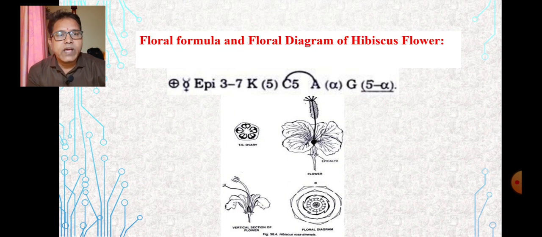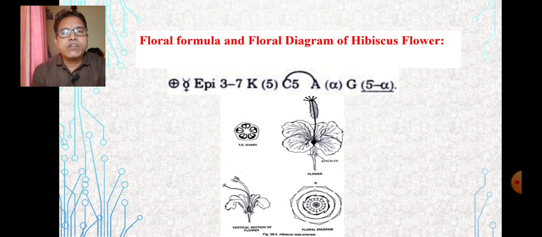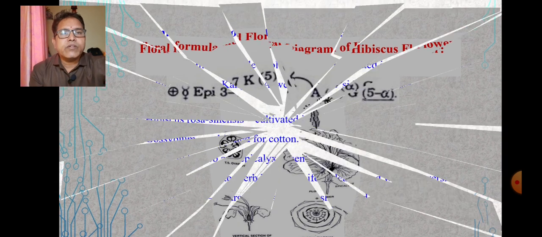So this is the floral diagram and floral formula of the family Malvaceae. That indicates the complete flower, bisexual. Epicalyx are 3 to 7. Number of calyx are 5, they are united. Number of petals are 5, they are free, but they are showing epipetalous condition. Androecium is indefinite, monadelphous. Gynoecium is having pentacarpellary ovary, penta to many, superior. And this is the floral formula and the floral diagram of these particular plants.